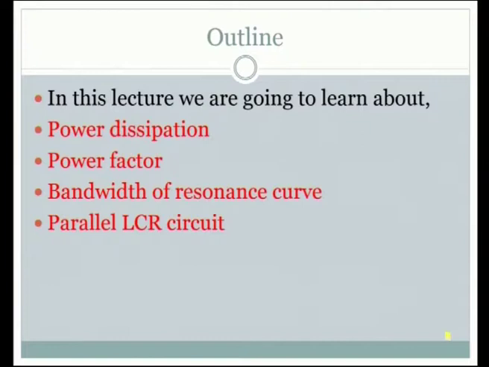In this lecture, we are going to learn about power dissipation in alternating current circuits, in short AC circuits. Then the term power factor and bandwidth of resonance curve, and finally parallel LCR circuit.